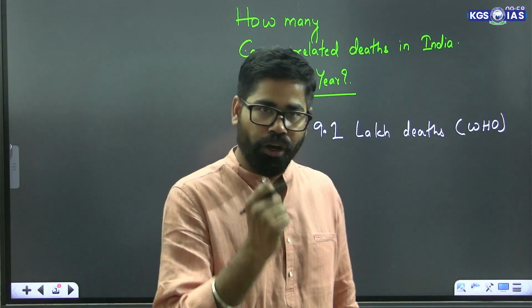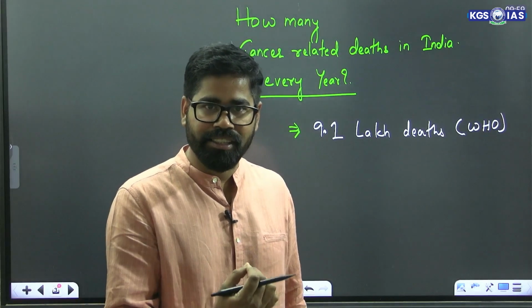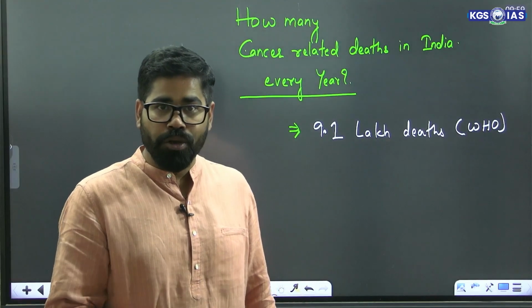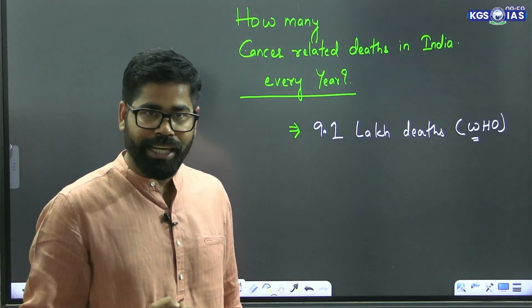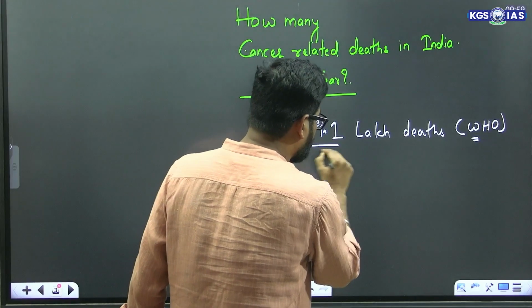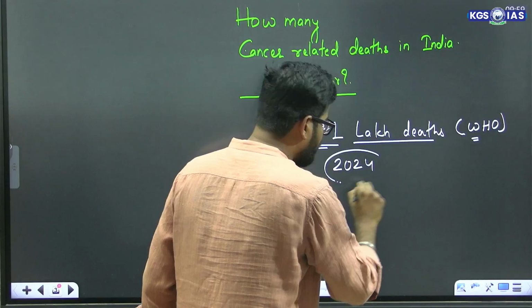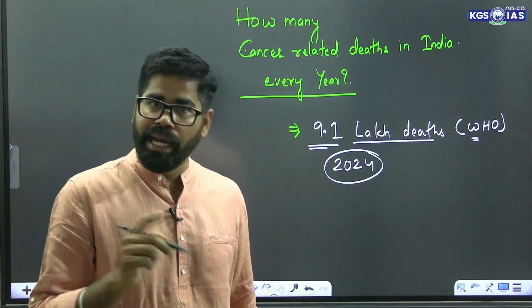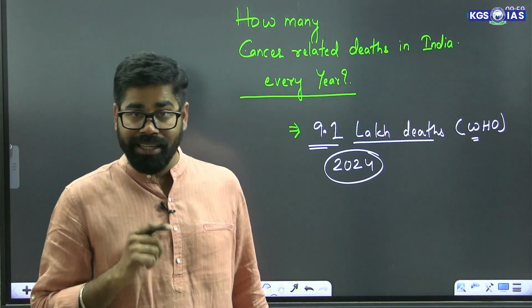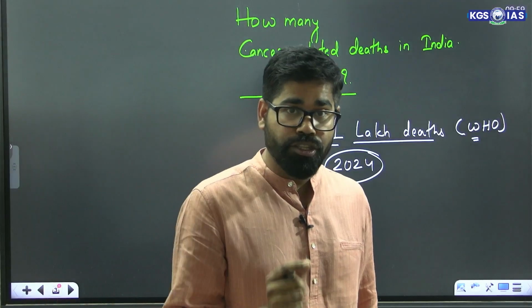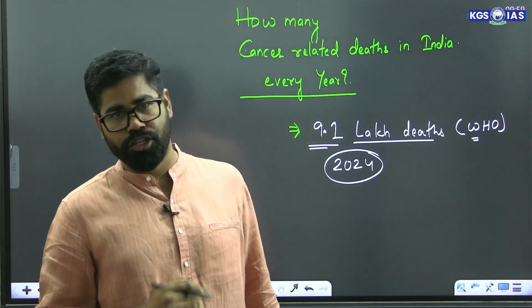Now, how many deaths occur due to cancer every year? As per the World Health Organization, there have been 9.1 lakh deaths annually. This is the figure of 2024. So on average, around 9 lakh people are dying every year because of cancer. Cancer has in fact become one of the major challenges for the Indian population as well as the global population.